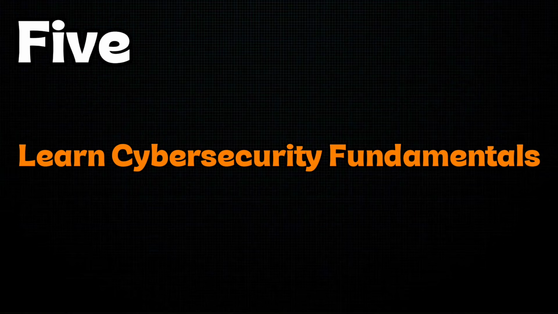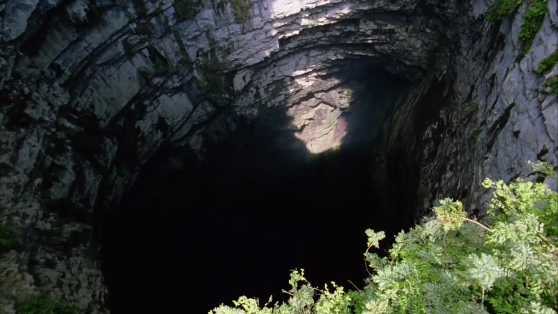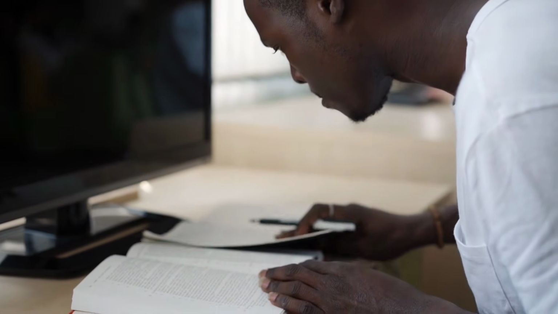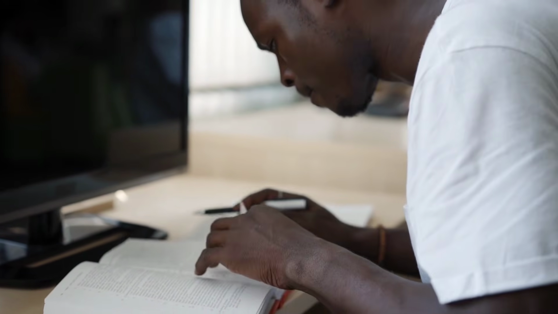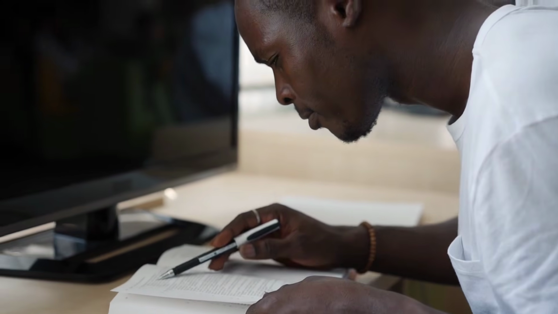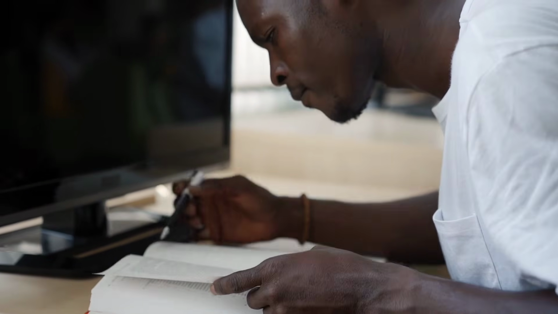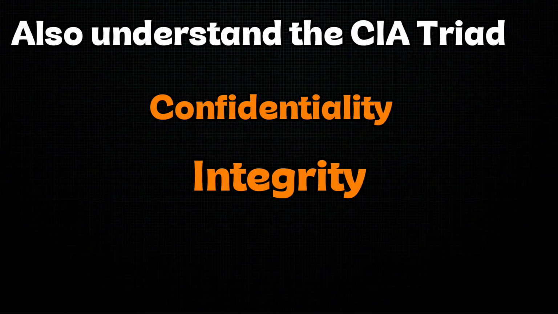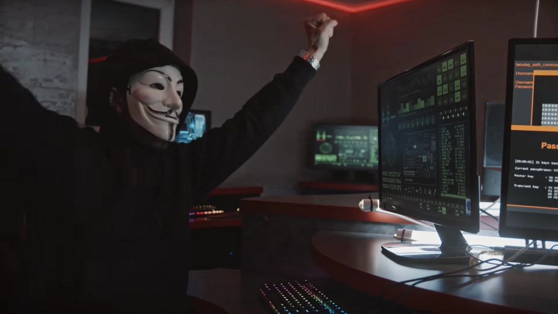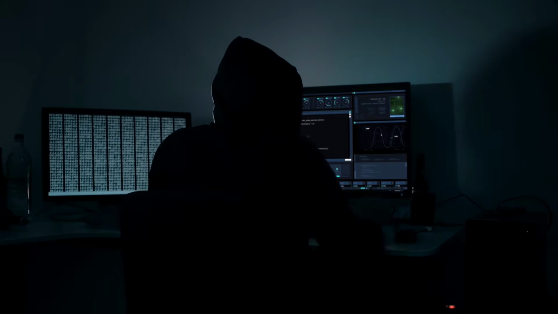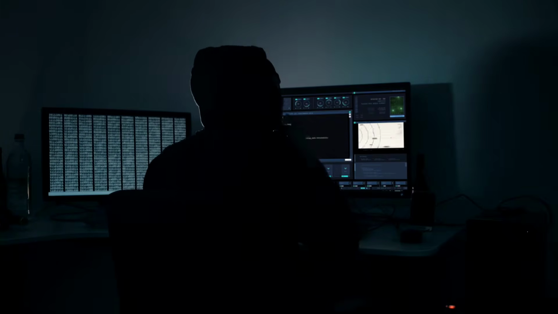5. Learn cybersecurity fundamentals. Before going deep into attacks, understand the basic security concepts. Learn the difference between authentication and authorization, encryption and hashing, symmetric and asymmetric encryption, access control, least privilege, vulnerabilities, threats, and risk. Also understand the CIA triad: confidentiality, integrity, and availability. These concepts might not look exciting compared to running an exploit, but they help you understand what you're actually trying to protect and why a vulnerability matters.